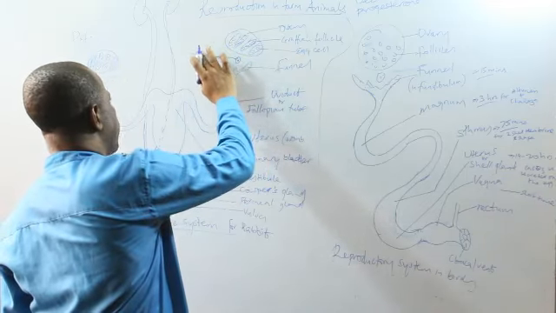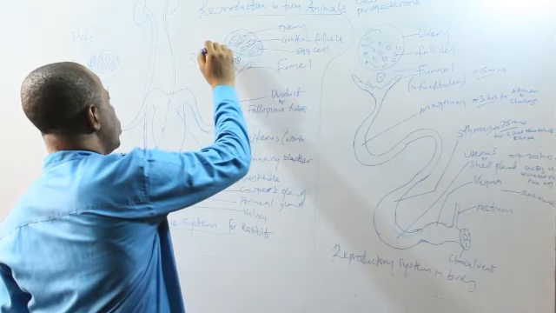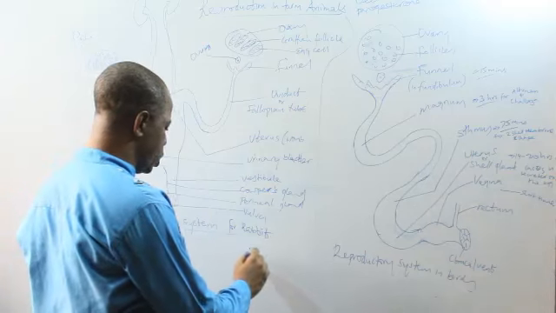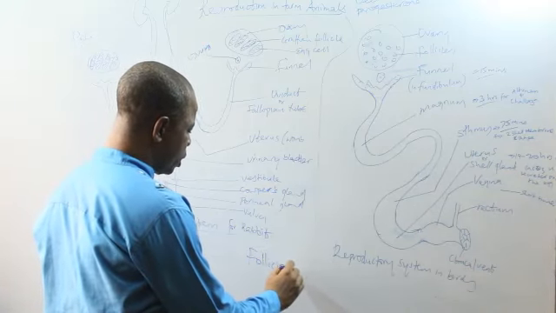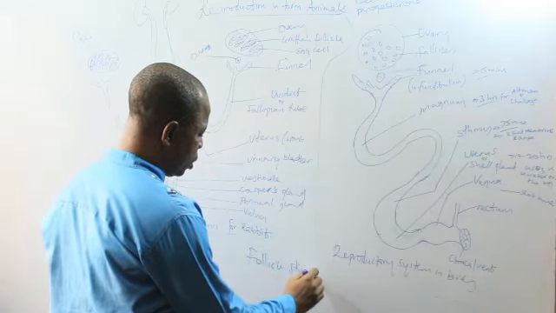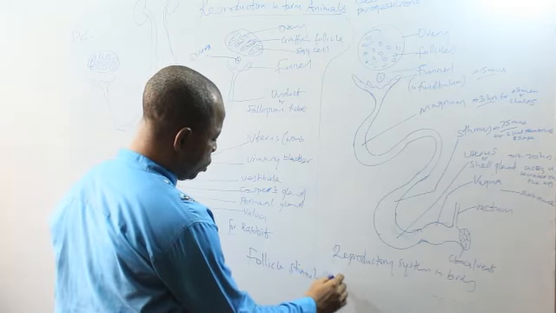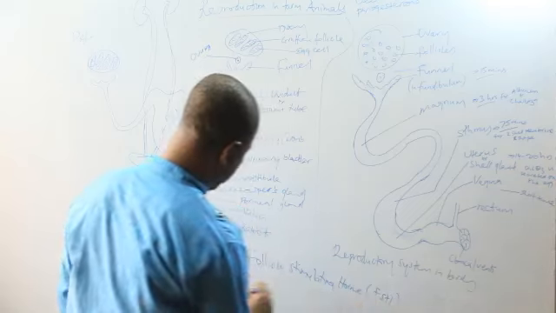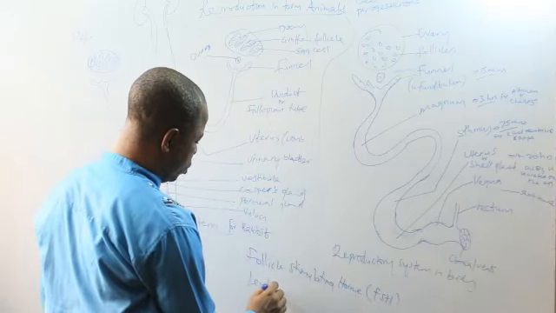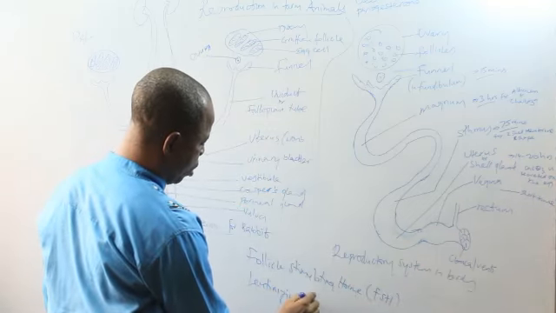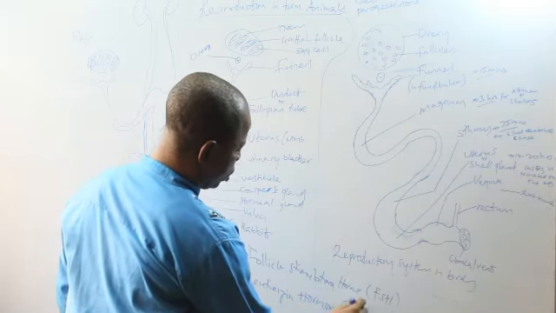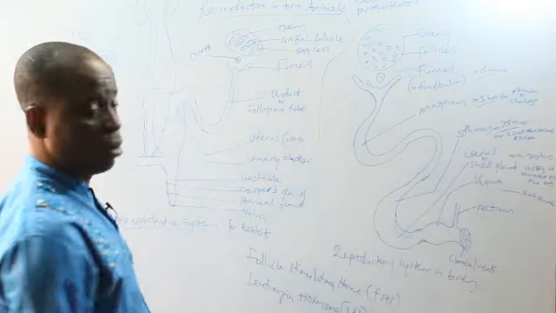Now, for this to be possible, there are two hormones that will work. The first is follicle stimulating hormone, FSH, as well as luteinizing hormone, called LH. Both these hormones are secreted by the pituitary gland.